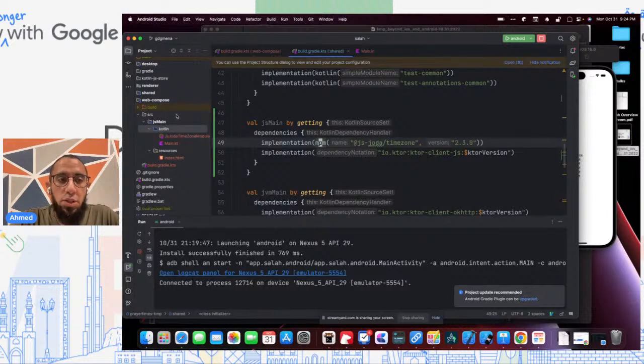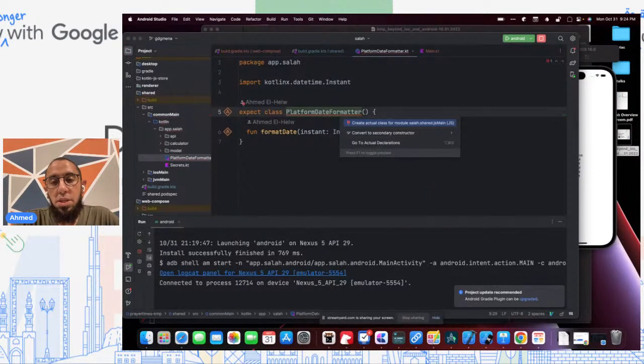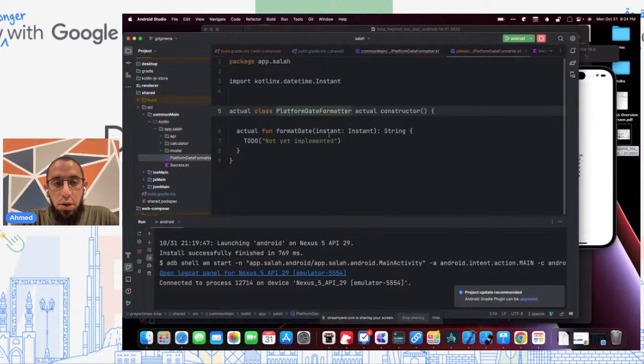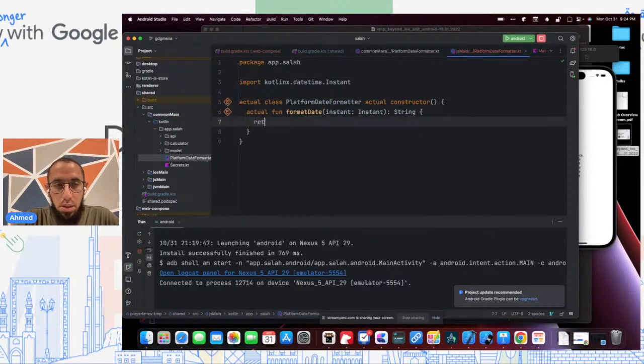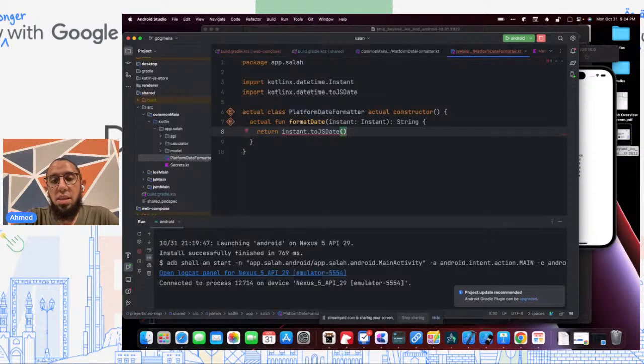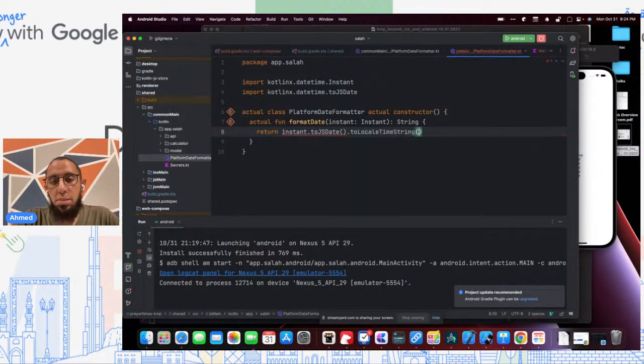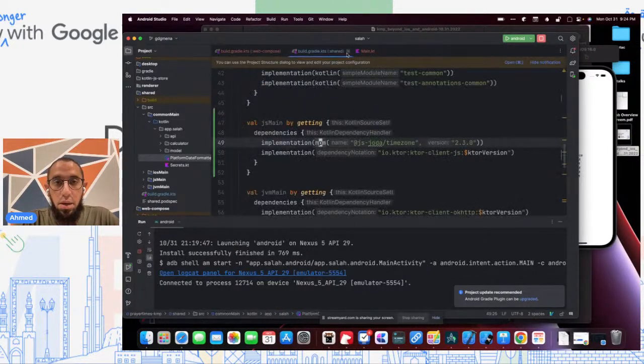And then there's one more step that we need to do. Similar to last time, we have the case of our platform date formatter that will need an implementation for JavaScript. So I'll go ahead and create an implementation for JavaScript. And we will say instance.toJavaScriptDate. Again, this is a JavaScript method. And we'll say toLocaleTimeString as the way that we're actually formatting the times there.